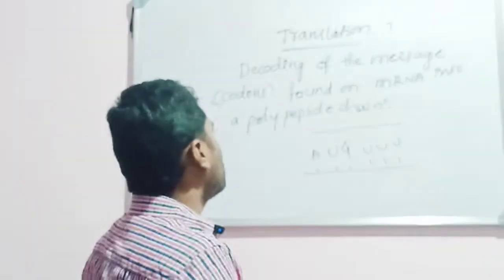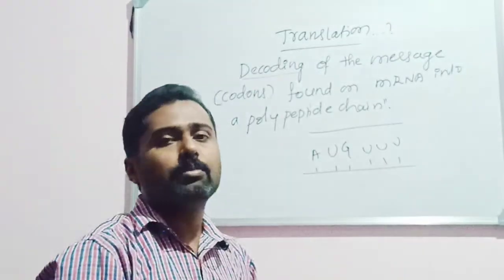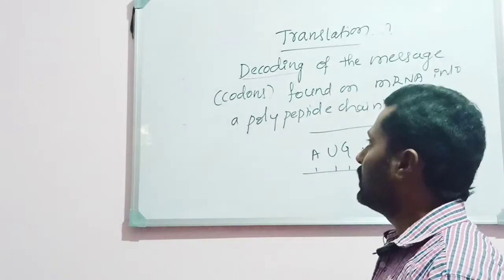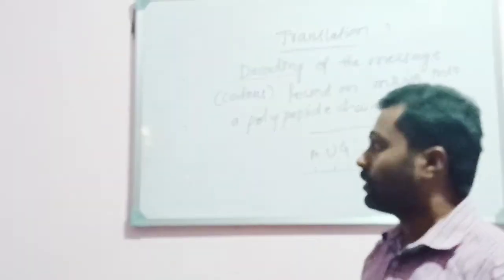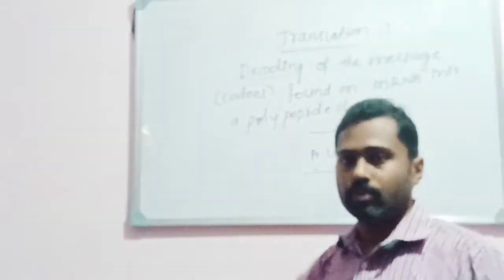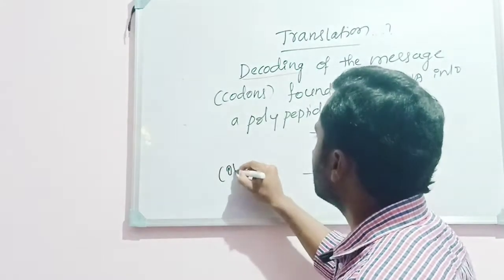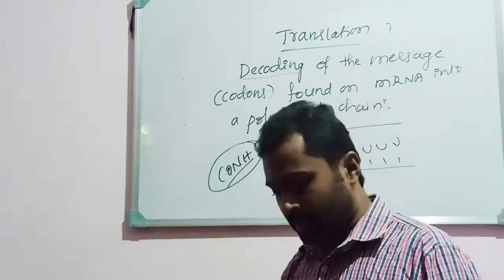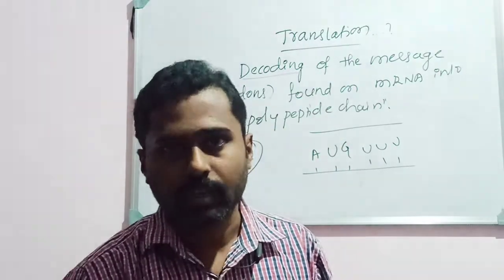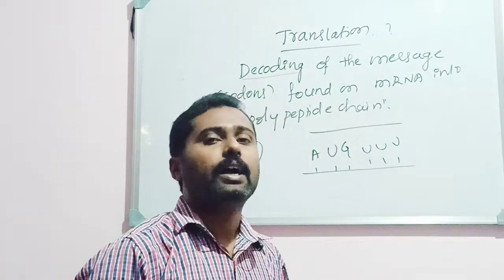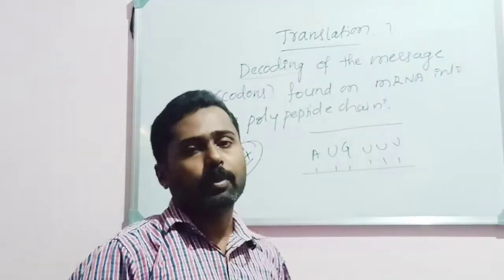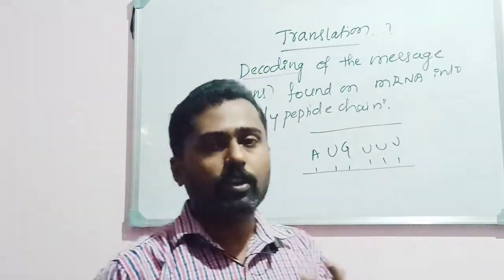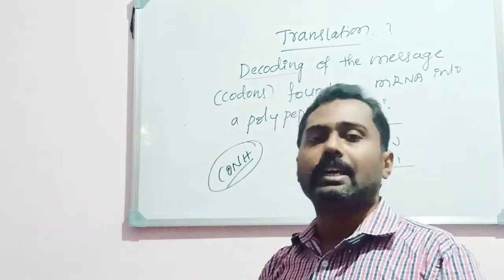What is this polypeptide chain? A polypeptide chain is nothing but a protein. You know why it is said to be a polypeptide chain? Poly means many, peptide means the peptide bonds. Peptide bonds are nothing but the CONH bond. The molecule which has many peptide bonds is nothing but a protein. A protein is a complex molecule having many peptide bonds. So a molecule with many peptide bonds is considered a protein.